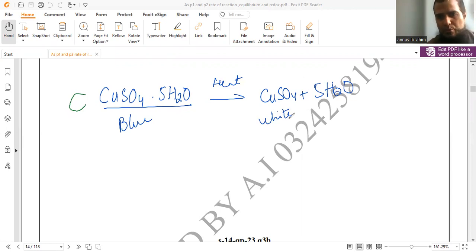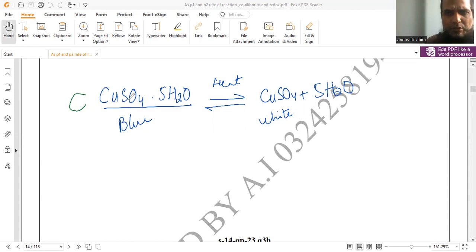But if you try to do the reverse, meaning you take some copper sulfate crystal which is already in dehydrated form and add a few drops of water, the process becomes reversible and it produces copper sulfate which is hydrated, blue in color. So copper sulfate exists in the hydrated as well as the dehydrated form. Hydrated means water is a part of the composition of the salt. The second term is dehydrated, which means all the water is lost, evaporated, and there are no water particles in the composition of the salt.